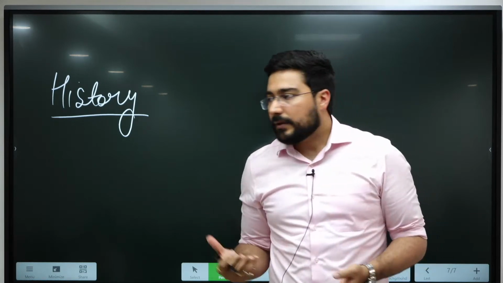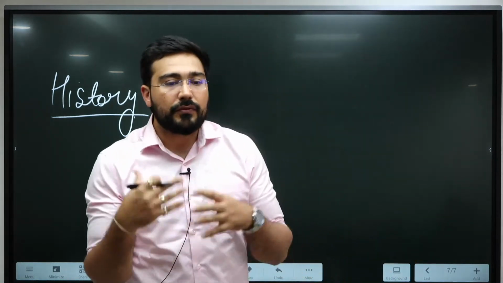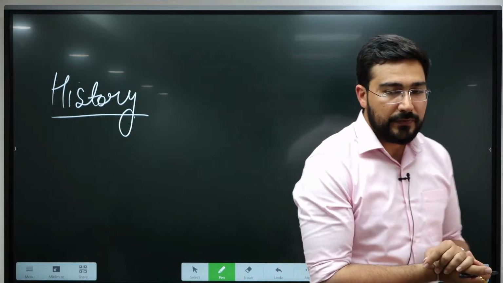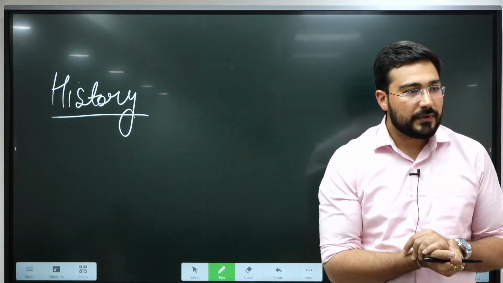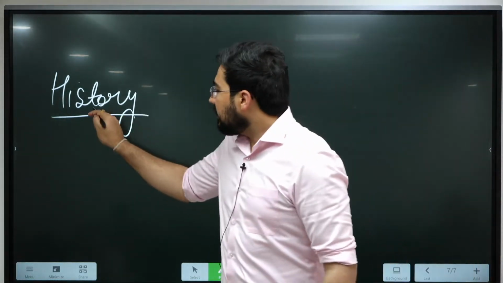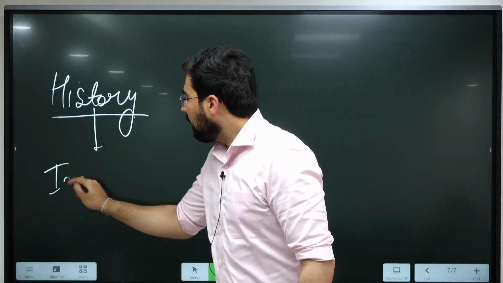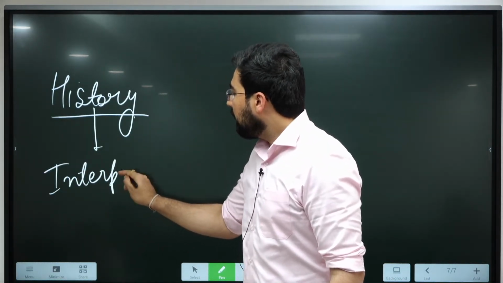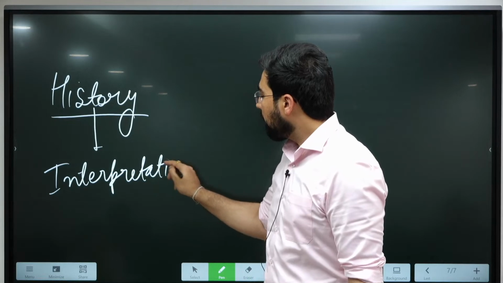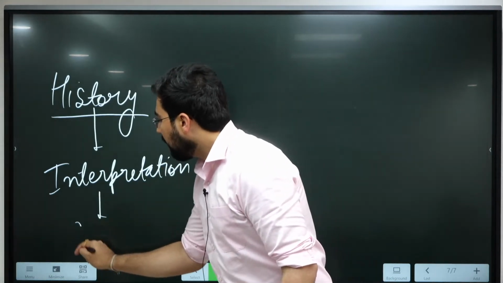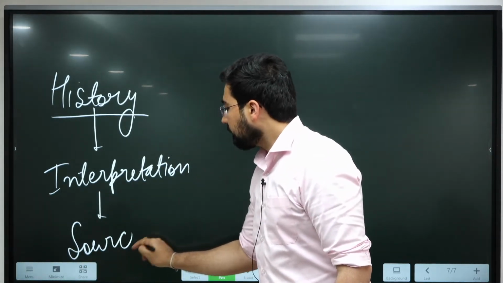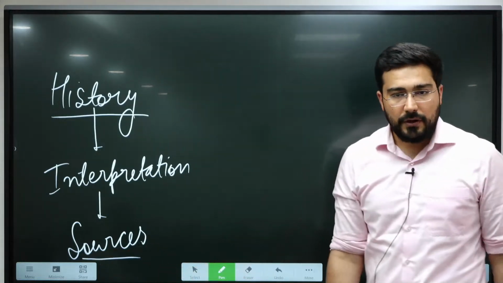How do we decide that this is history, or that this is a flawed representation of facts? How does it happen? History is nothing but interpretation of certain sources. It's an interpretation of sources.